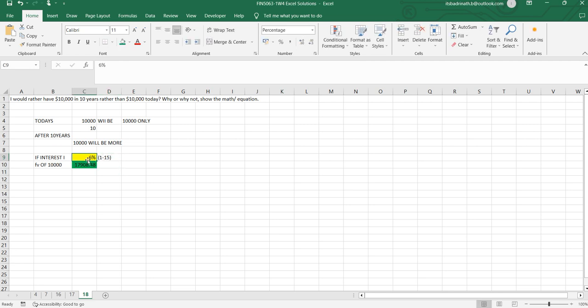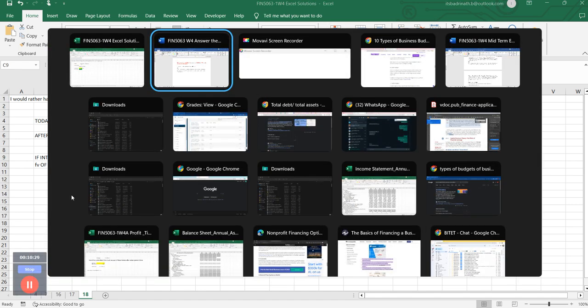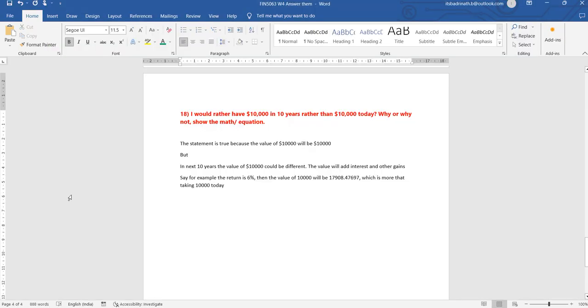If you give 9%, the value of 10,000 will become 23,000. It all depends on what value you choose. Based on that, your assumption of 10,000 in 10 years will change. So make sure you address the question as it was asked, cross check the sample, and write in your own sentences. That's it about this task.